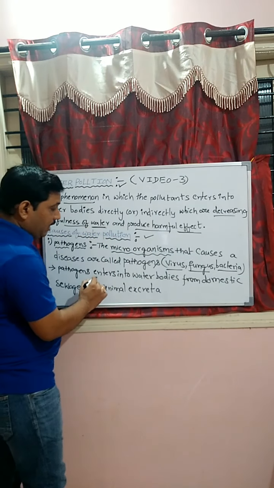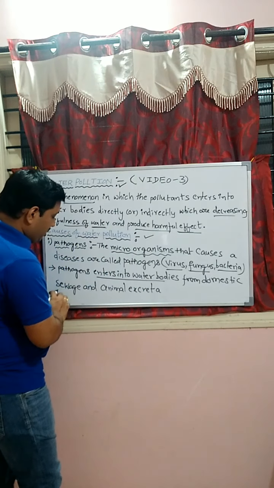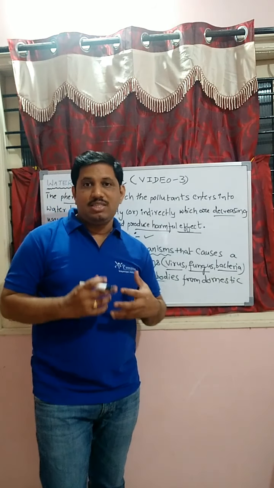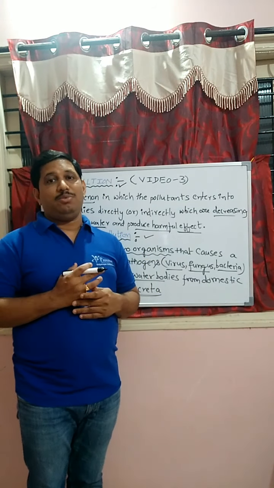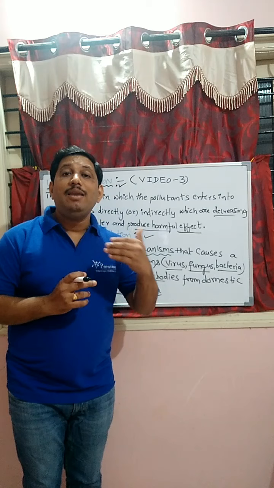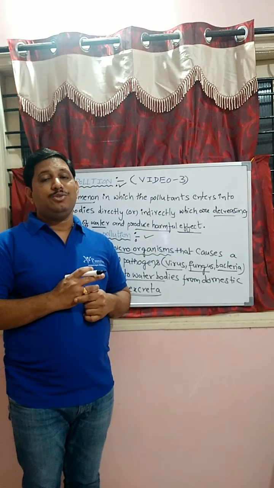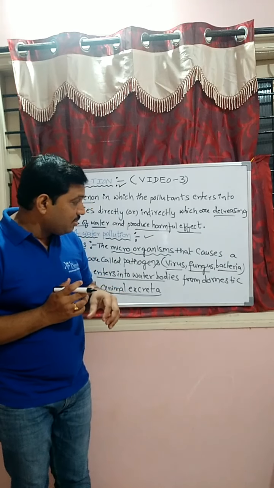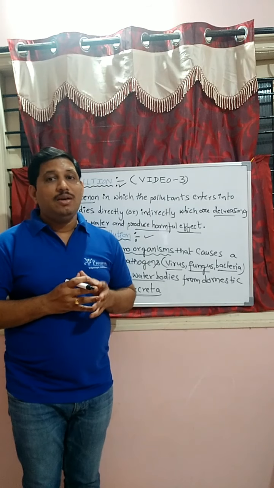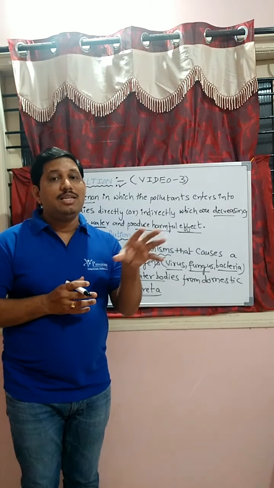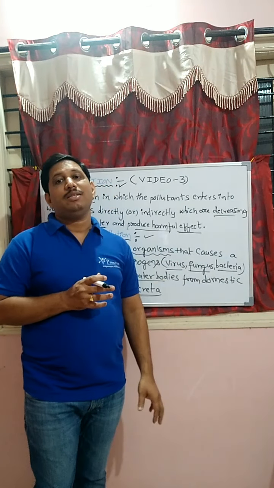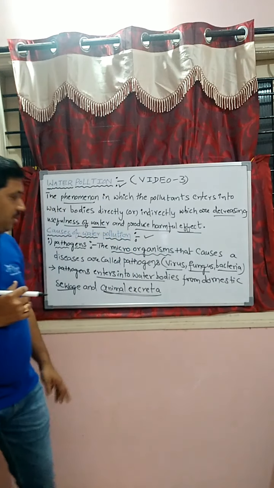Pathogens enter into water bodies from domestic sewage and animal excreta. Domestic sewage from our household purposes, cut vegetables and dust, all are considered domestic sewage. And from animal excreta also, the virus, fungus, and bacteria enter. The water bodies contain aquatic animals. From the animals, excreta is released, which enters water bodies in the form of virus, fungus, and bacteria. Okay, students, copy these two points.